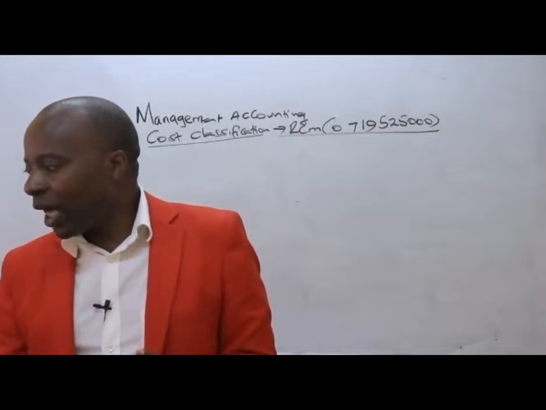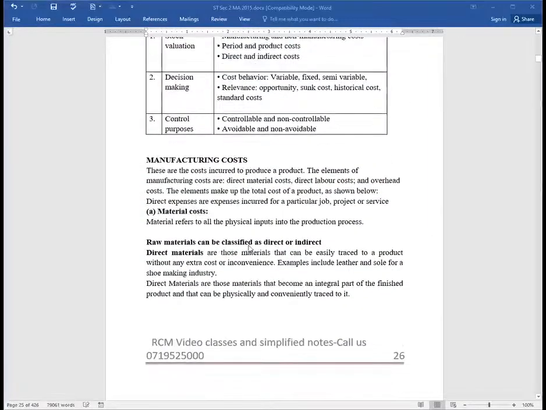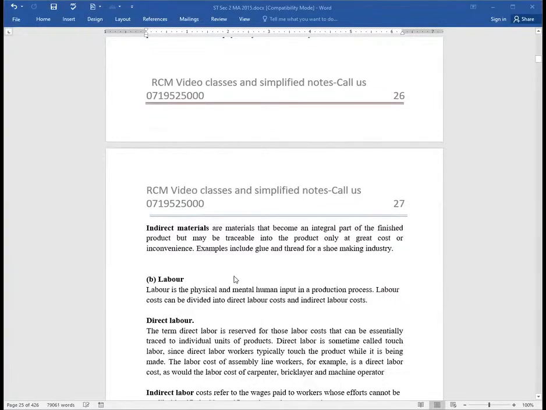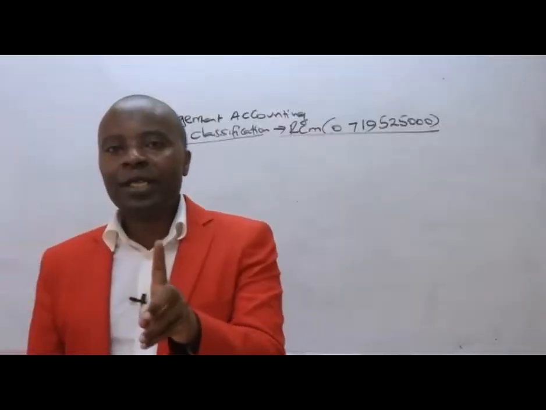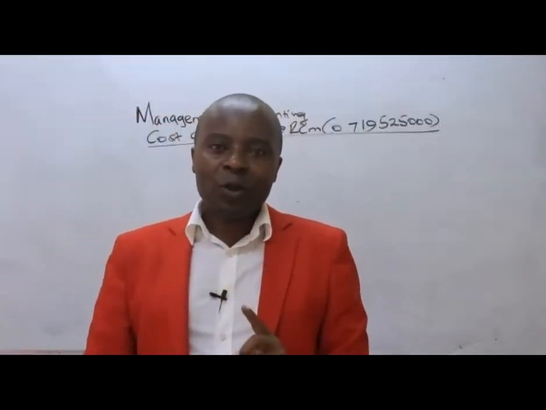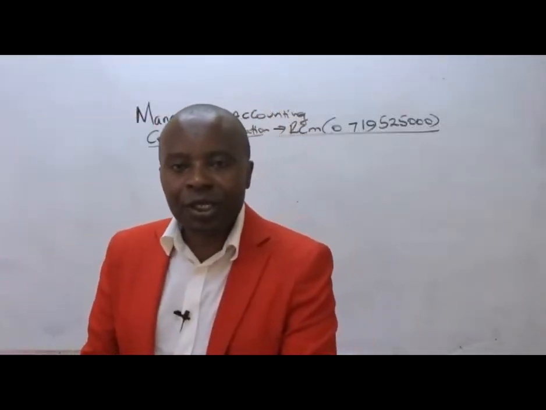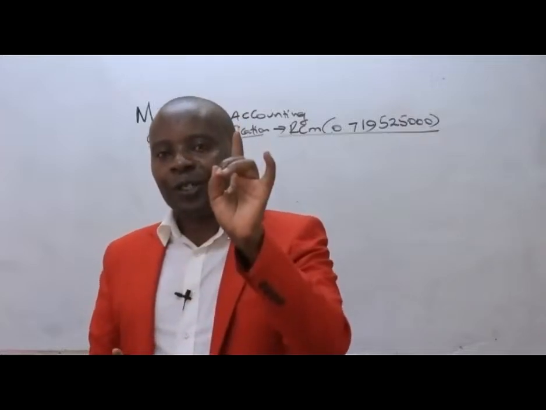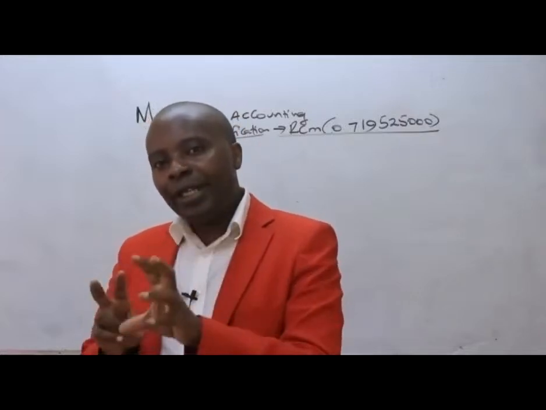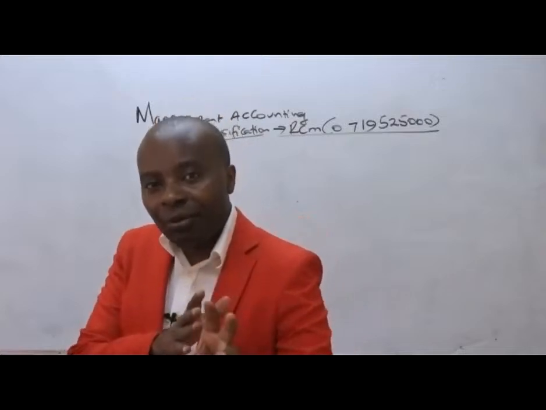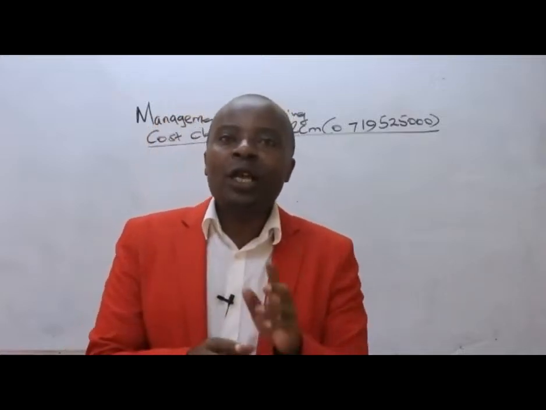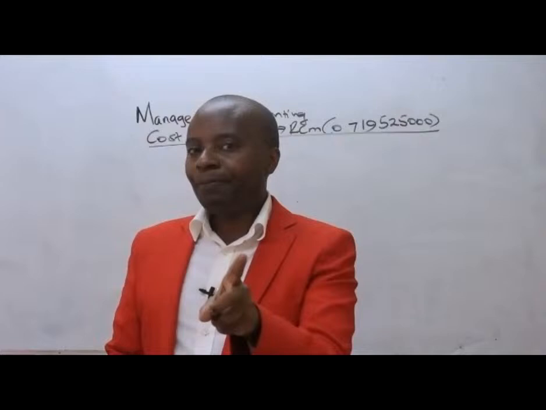And then of course we'll have what we call labor. Of course we need labor, like some other carpenters who will be assisting me, and I'll be paying them salaries and wages. If I'll be paying them on a per unit basis through what we call the piece rate payment system, so I'll be able to say that I paid you 500 shillings for each table that you produced, then that particular wage, which is directly attributable to the units we produce, will be called direct.